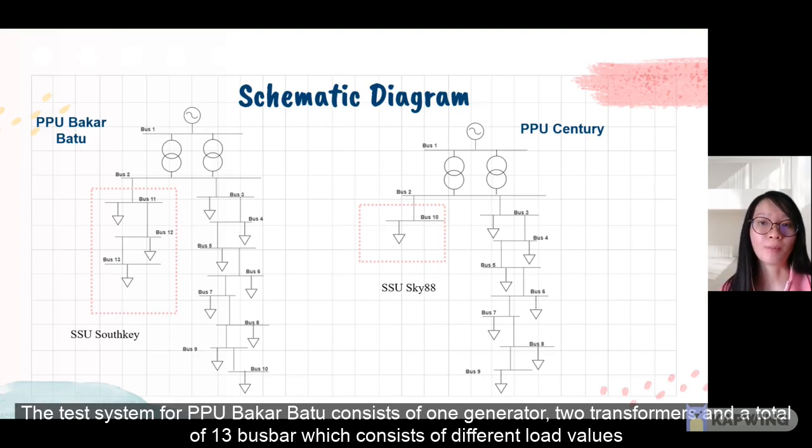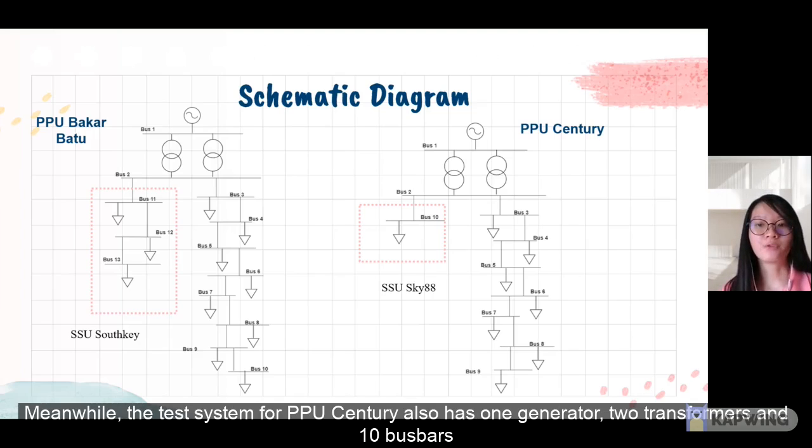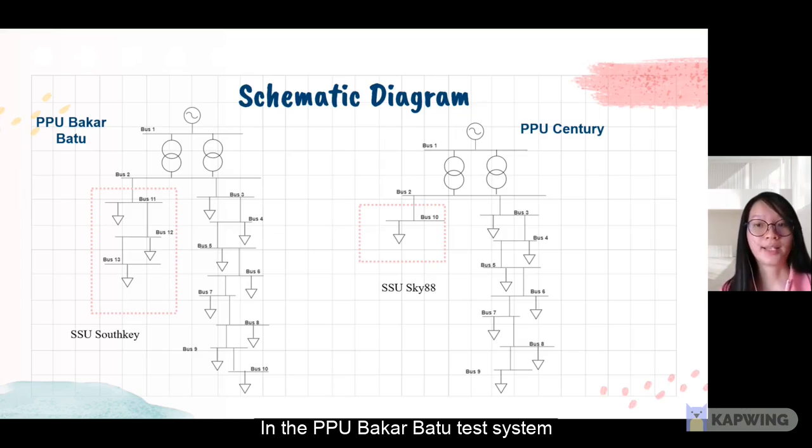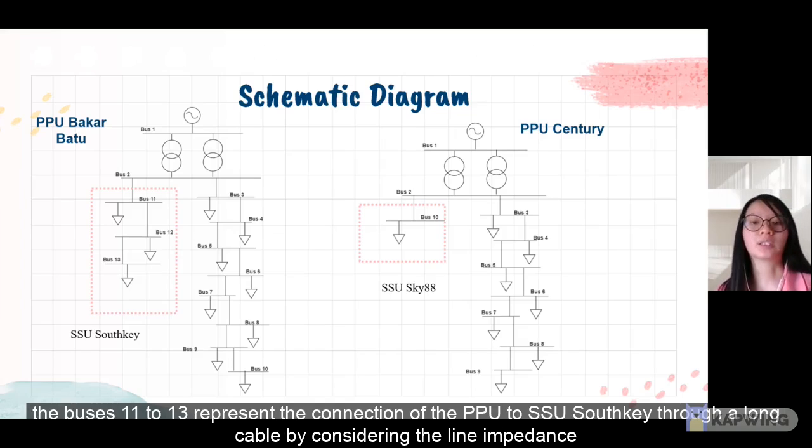The test system for PPU Bakar Batu consists of one generator, two transformers, and a total of 13 bus bars, which consists of different load values. Meanwhile, the test system for PPU Century also has one generator, two transformers, and 10 bus bars. In the PPU Bakar Batu test system, buses 11 to 30 represent the connection of the PPU to the SSU South Key through a long cable by considering the line impedance.